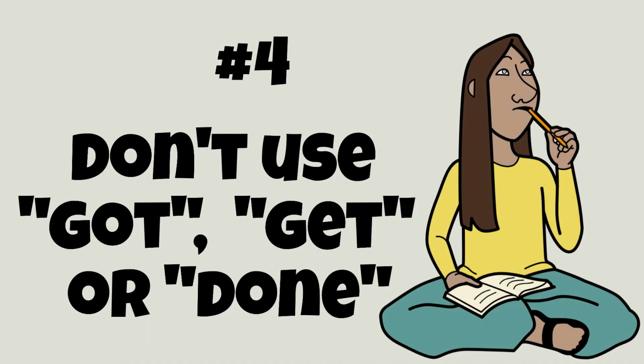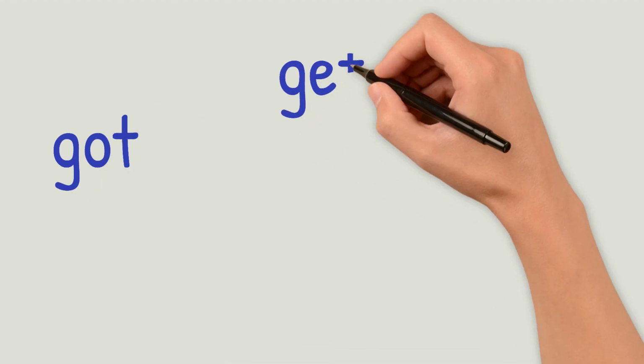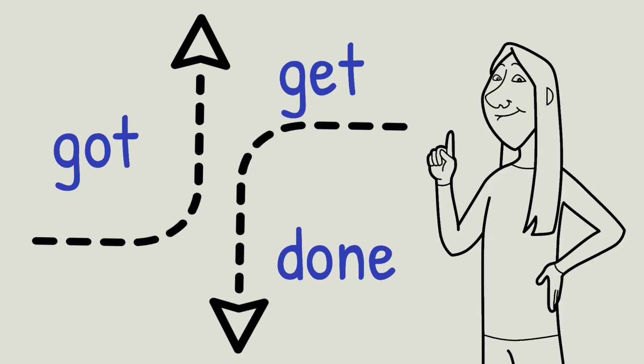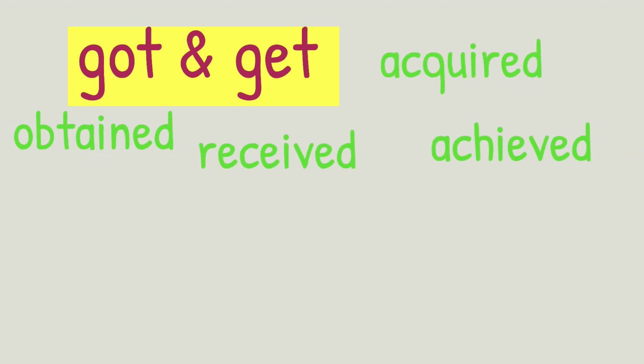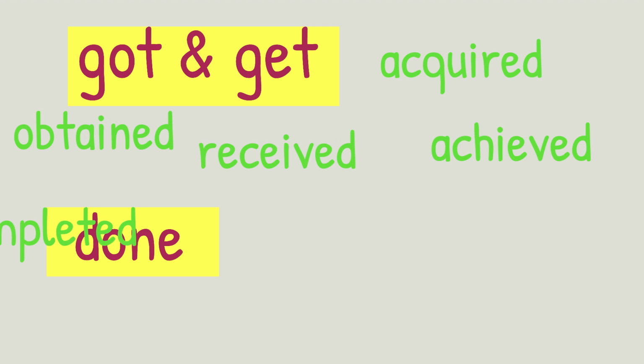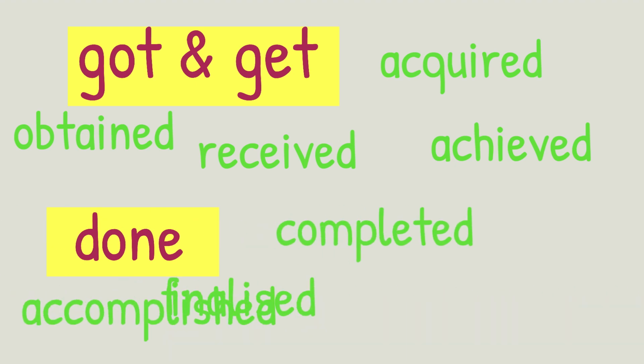Mistake number 4, don't use got, get, or done. In academic writing, the verbs got, get, and done are completely avoided in favor of more formal academic alternatives that are more precise in their meaning. Got and get are often replaced with words like obtained, acquired, received, or achieved, while done could be replaced with completed, accomplished, finalized, or executed.